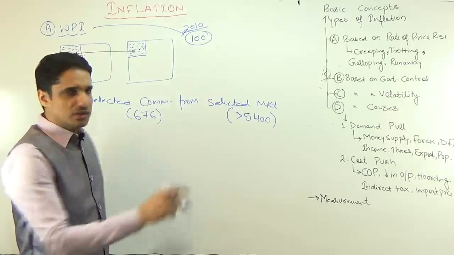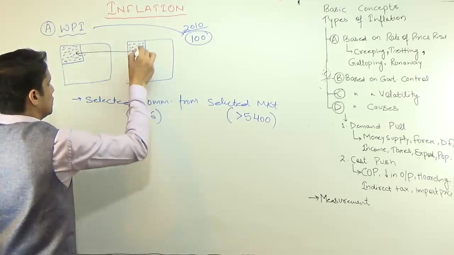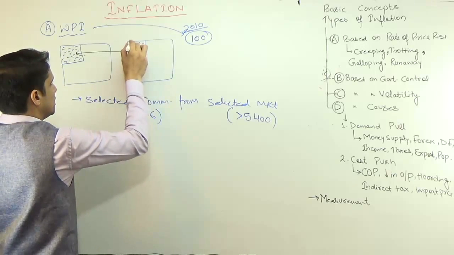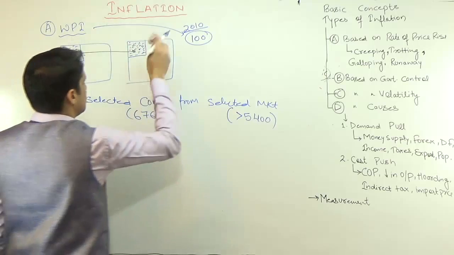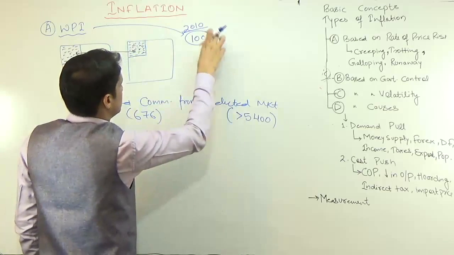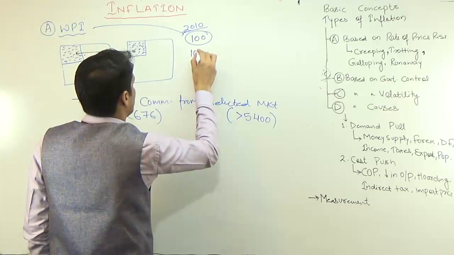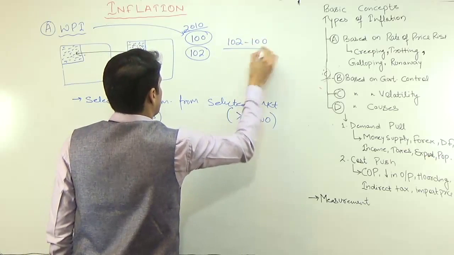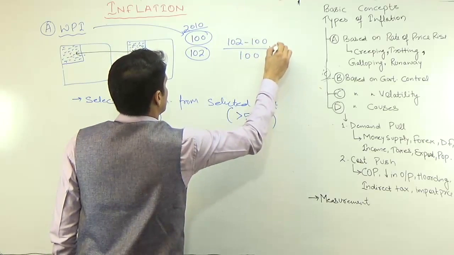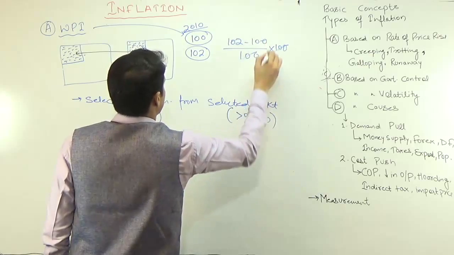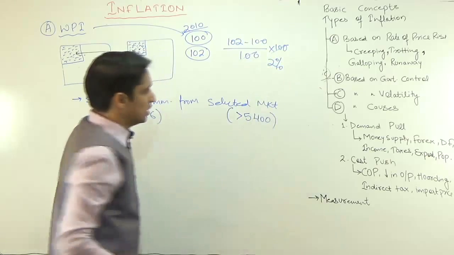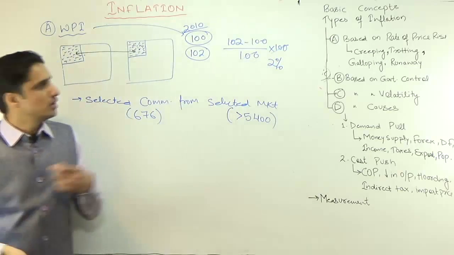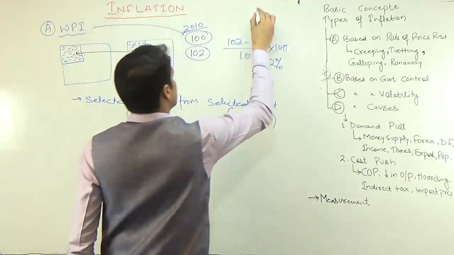Similarly, in 2011 you are going to consume all these things. So whatever different commodities in different units you are consuming, and then convert it into this single value, maybe it becomes 102. So 102 minus 100 upon 100 into 100 is known as inflation. It means 2% inflation is there in the economy. This is how you can measure. This is known as point to point method. We'll discuss later on.